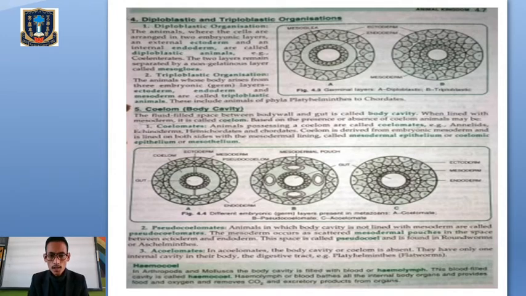Alright, so diploblastic and triploblastic organizations are classified according to the presence of the three embryonic germ layer cells. If only two germ layer cells, ectoderm and endoderm, are present, then they are called diploblastic. In such animals, the ectoderm and the endoderm are separated by mesoglea. So diploblastic animals have the outer ectoderm and the inner endoderm, separated by the mesoglea, and this is exhibited by animals of the phylum Coelenterata. If all three embryonic germ layer cells, ectoderm, mesoderm, and endoderm, are present, then they are called triploblastic animals, and they are present from the phylum Platyhelminthes to the phylum Chordata, the higher phyla.